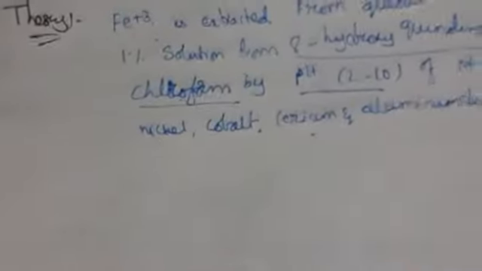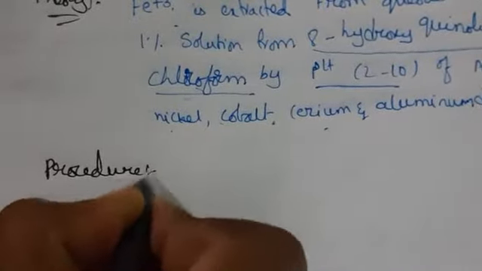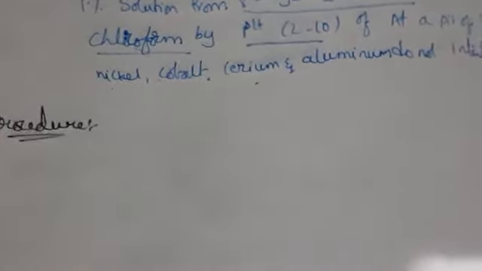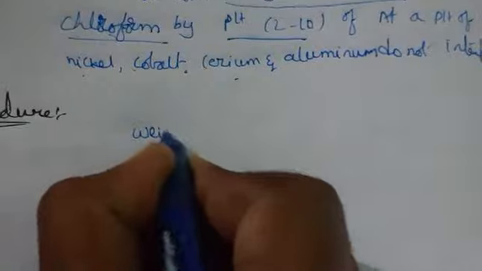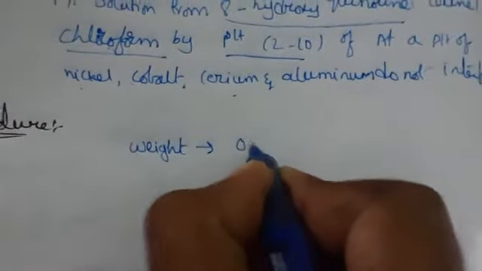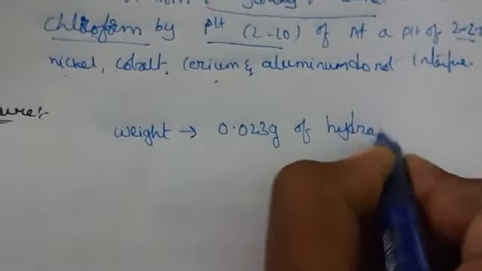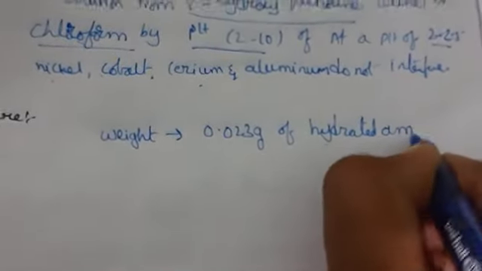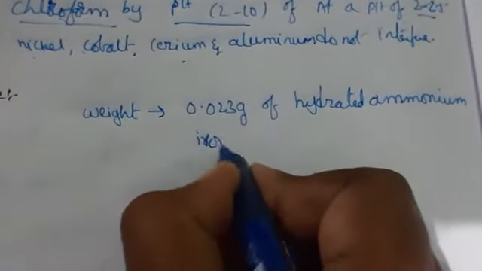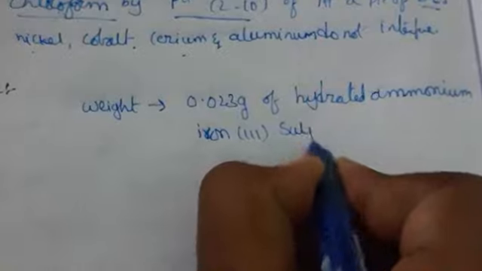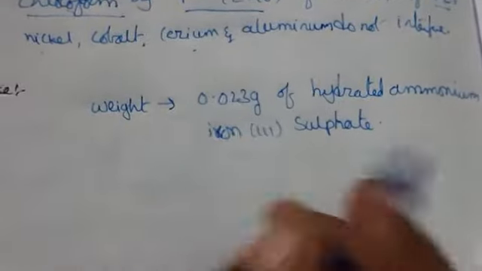Now what is the procedure to do this? First of all, we have to weigh 0.023 grams of hydrated ammonium iron 3 sulfate, which is a Mohr salt we can say. So we have to take 0.023.